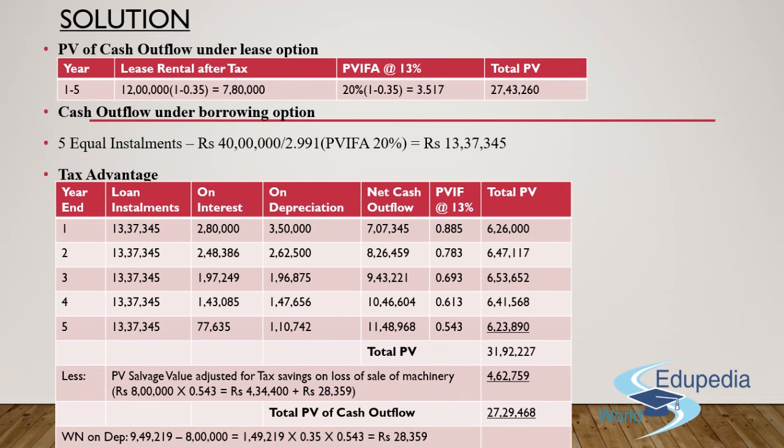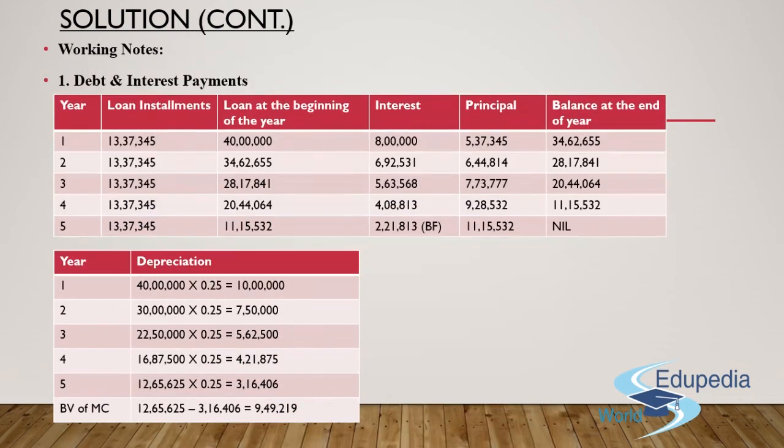Now, we'll move towards the tax advantage part. Not now, but beforehand, we need to understand what should be our working notes in order to go forward with it. Now guys, the first one is going to be the debt and the interest payments. I have divided this particular schedule into 6 different columns: year, loan installment, loan at the beginning of the year, interest, principal amount, and finally the balance at the end of each year with respect to principal amount outstanding. So for year number 1, the loan installment amount is 13,37,345 rupees. We just calculated it. That will remain the same for each of the next 5 years.